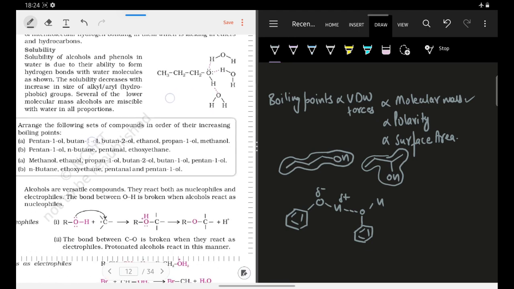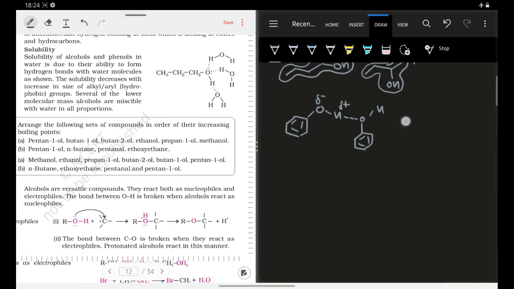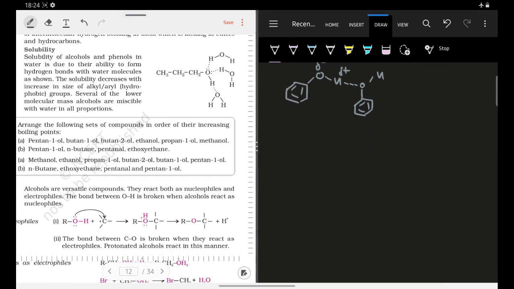Now let us try to talk about solubility. How do we talk about solubility? So when a compound is soluble or not, it is dependent on very many factors. So in alcohols what happens is that alcohols can form hydrogen bonding with water, right? So this is what they have shown. One of the most important points that they have written here is that the solubility decreases with the increase in the size of the alkyl or the aryl group.